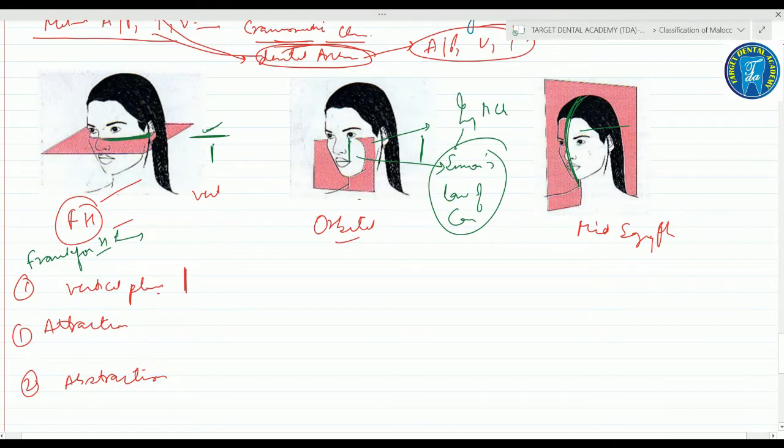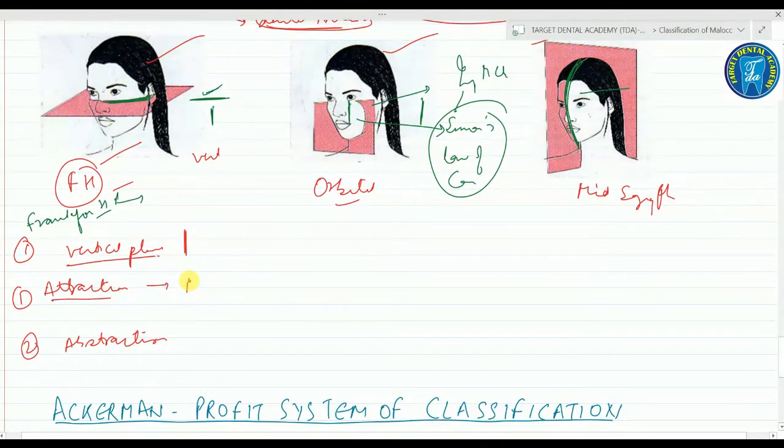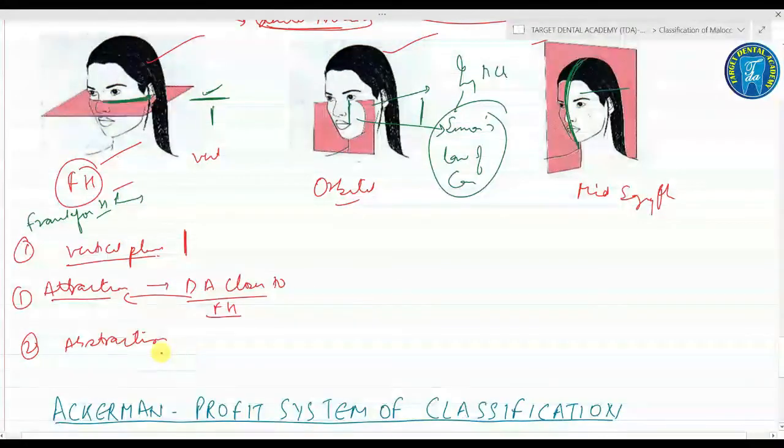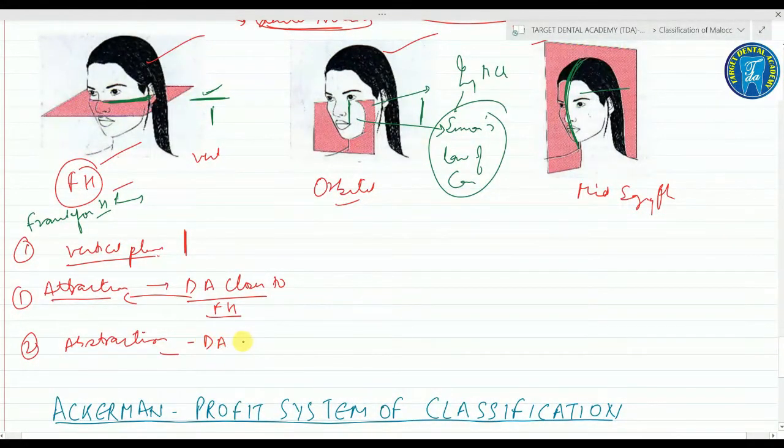When the dental arches are closer to the FH plane, we call it attraction. And when the dental arches are away from the FH plane, we call it abstraction.